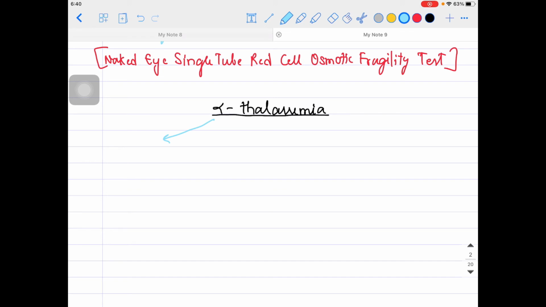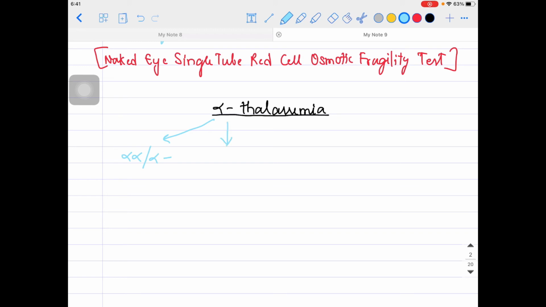So I can write that alpha, and here it is gene deletion. Okay, so I can write it like this. These are basically alpha alpha, alpha alpha, alpha minus, or I can say the blank over there.